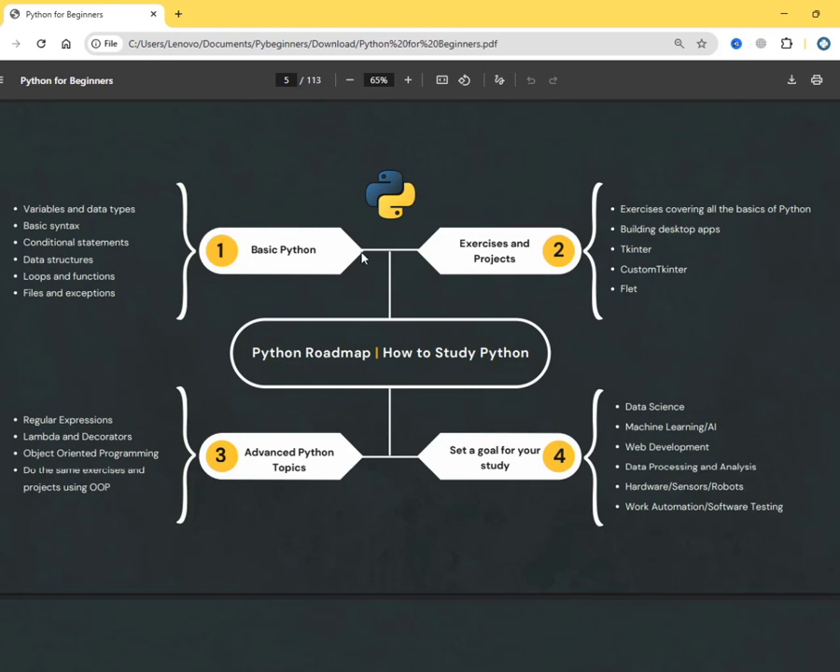So this is the easy roadmap for you to start the Python programming language. How to start Python programming language, the easiest way. As I said, there are a lot of ways, but this is one of the easiest ways which I found, and that's why I'm sharing it with you guys.